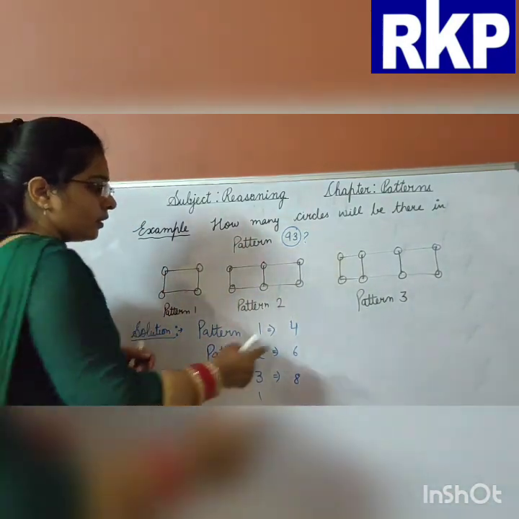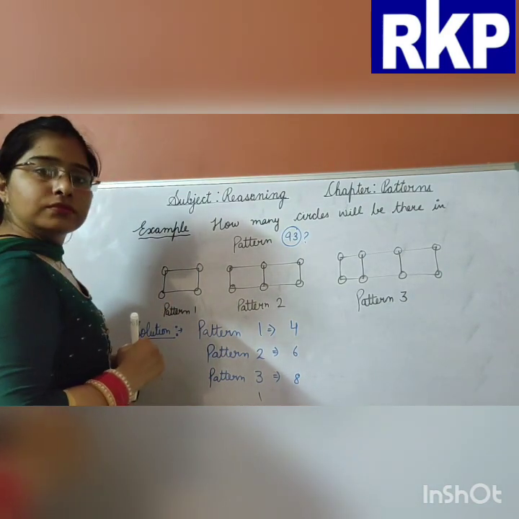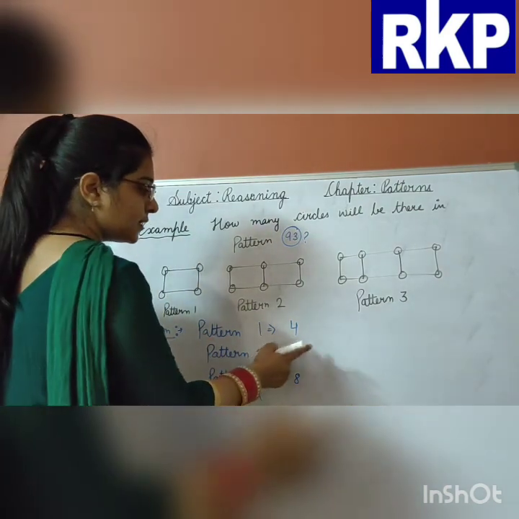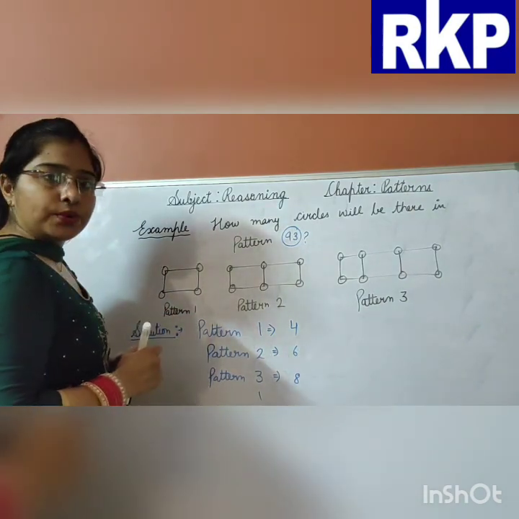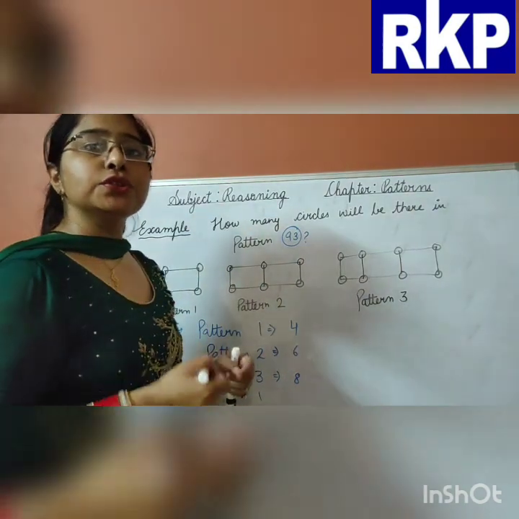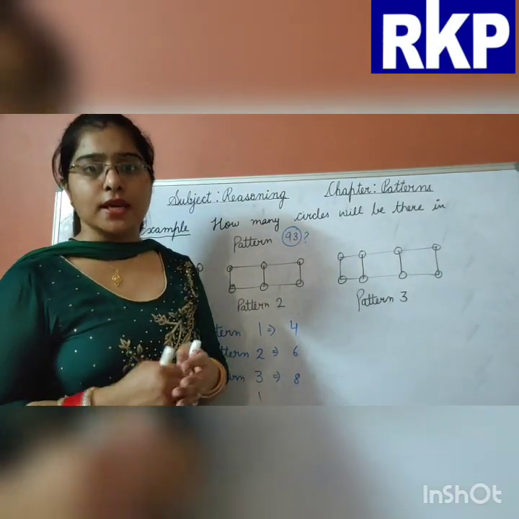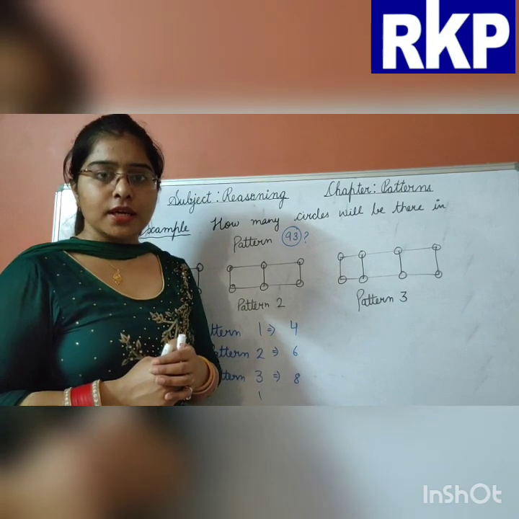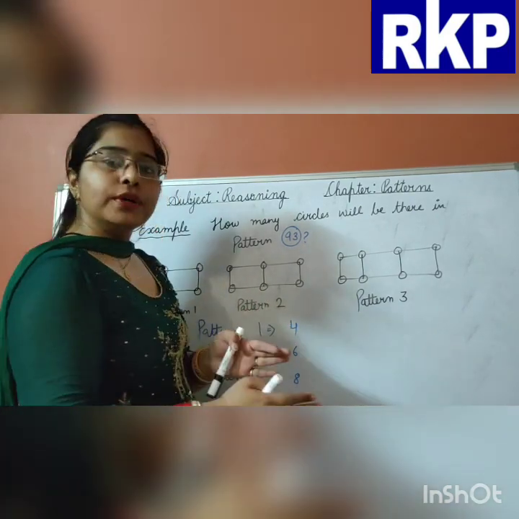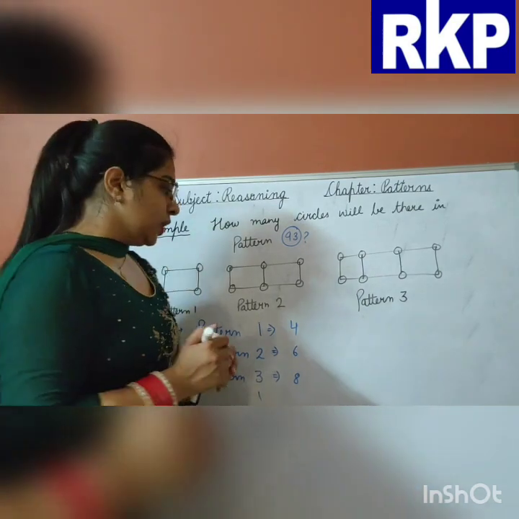Okay, now 4 plus 2, 6. 6 plus 2, 8. So like this, if we go on, 8 plus 2, 10, 10 plus 2, 12. So it is a very lengthy process. Yes. So like this, if we do, it will take so much time to sort out the question.